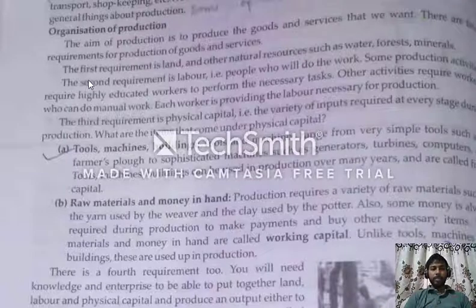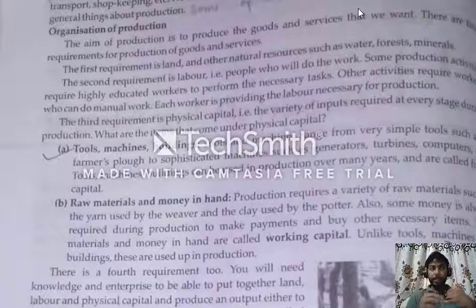The first requirement is land and other natural resources such as water, forest and minerals. To install a factory or a small scale industry, first of all we need land, a proper place.